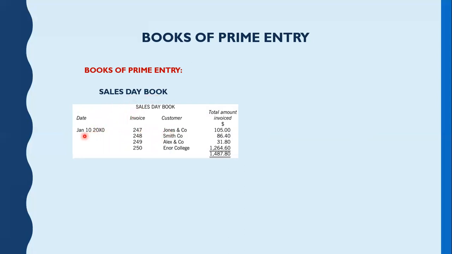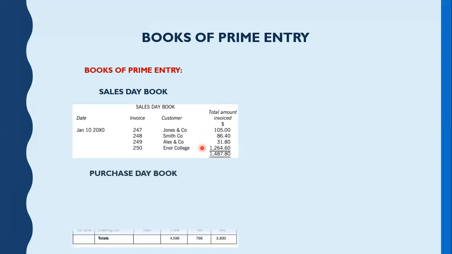For example, on 10th January, we've got John, who bought $105 worth of goods, and the invoice number was 247. Also, Alex, for example, $31.8. He bought goods, and the invoice number was 249. So we've got the invoice numbers, the customers, and how much they bought. This is the sales day book. That's simple to understand: all the sales transactions on one paper.